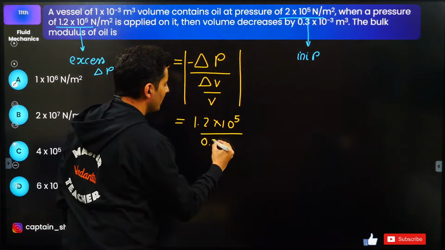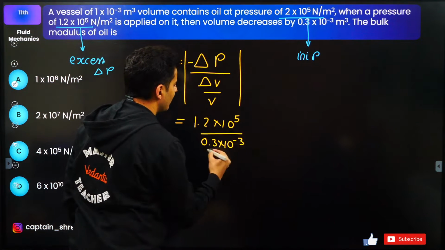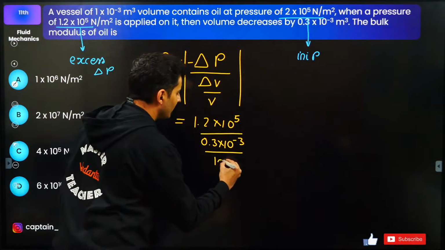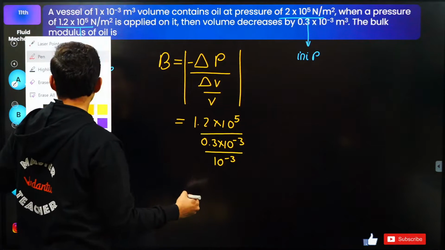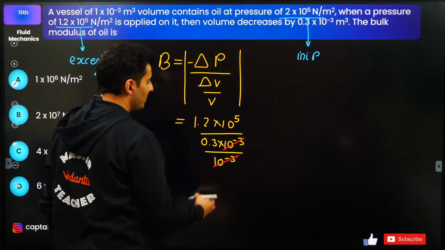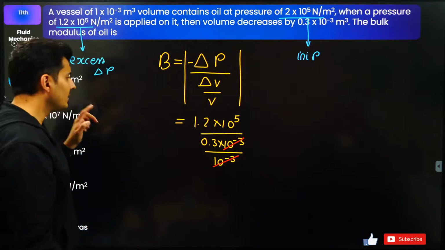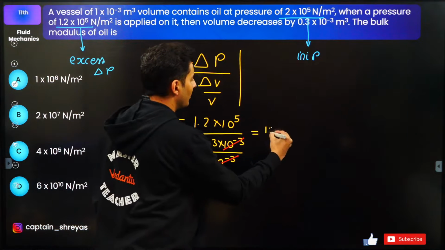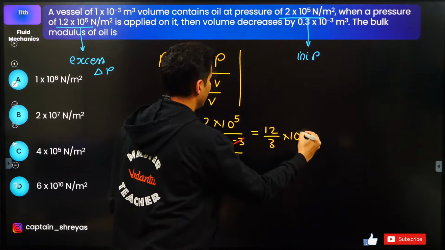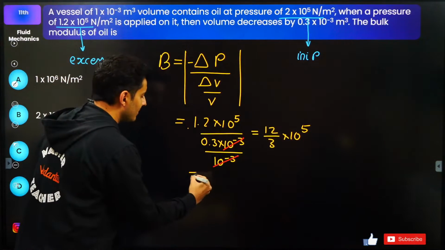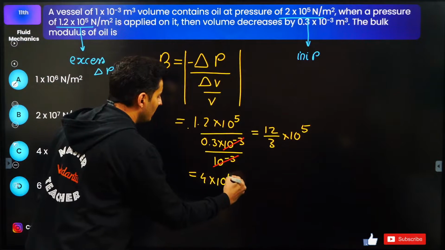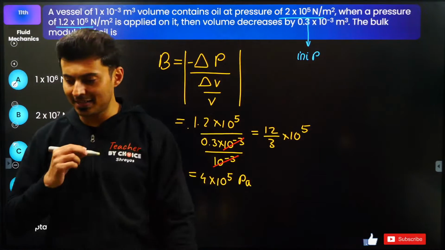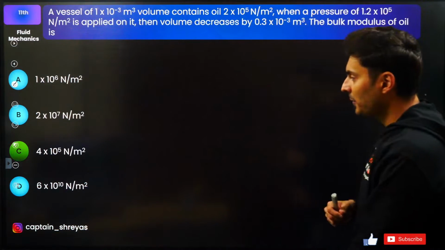So 0.3 into 10 to the power minus 3, whole thing divided by original volume, which is just 10 to the power minus 3. Obviously 10 to the power minus 3, 10 to the power minus 3 cancels. You can easily shift this decimal on the numerator and the denominator side. So it will become 12 by 3 into 10 to the power 5. 12 by 3 is 4. So 4 into 10 to the power 5. That many pascals. That's the answer. Yep, answer C. Very good.